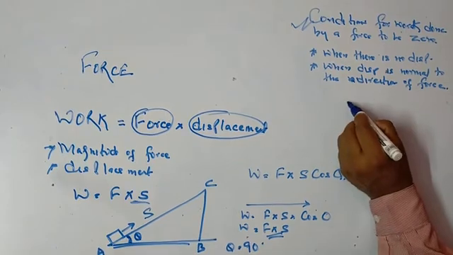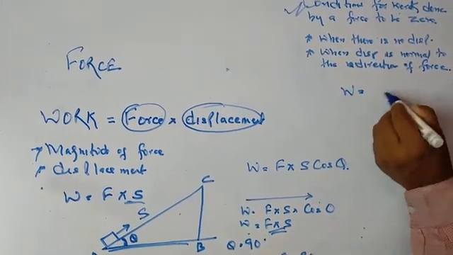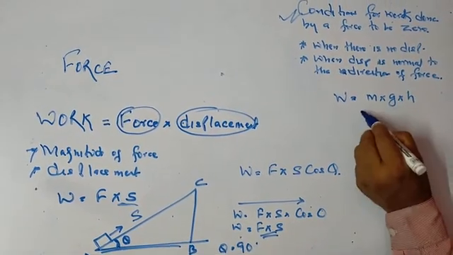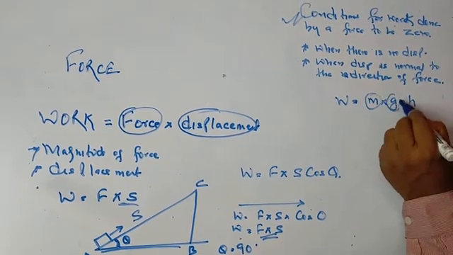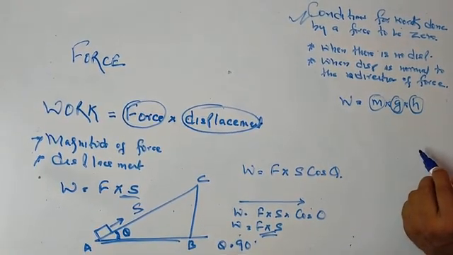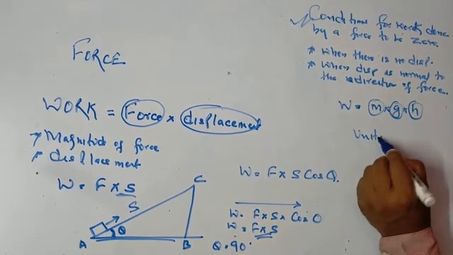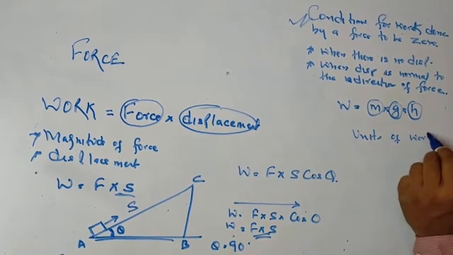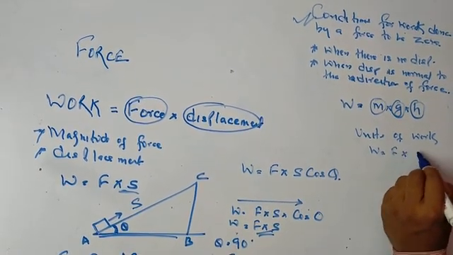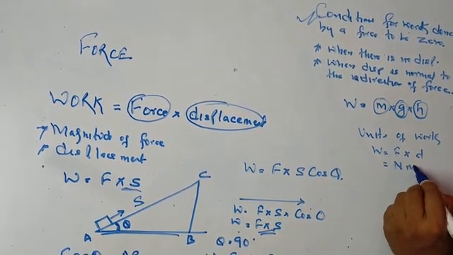When it is with gravity, work done by the force of gravity, we say that W is equal to M into G into H, that is mass into the acceleration due to gravity into the height to which the body is raised. So what are the units of work? Work is force into displacement, that is Newton meter.